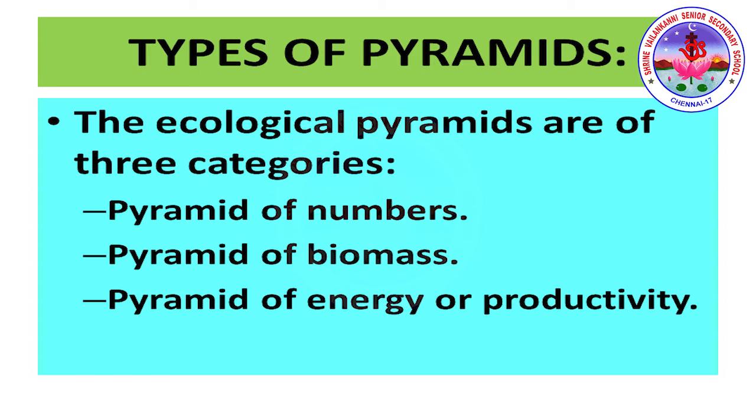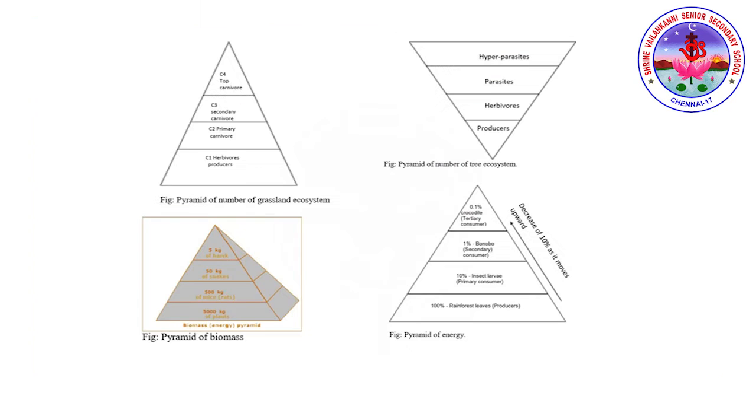So here we're going to study the types of pyramid. Yes, we have already gone through this. So what are the types of pyramid? They include the pyramid of number, pyramid of biomass, and pyramid of energy or productivity. So please have a look at this diagrammatic representation of the pyramid of number, pyramid of biomass, pyramid of energy, and the pyramid of number of the three ecosystems. So please pause the video. Based on this slide, we're going to proceed to the upcoming slides. So pause the video and have a detailed look. That's very important.